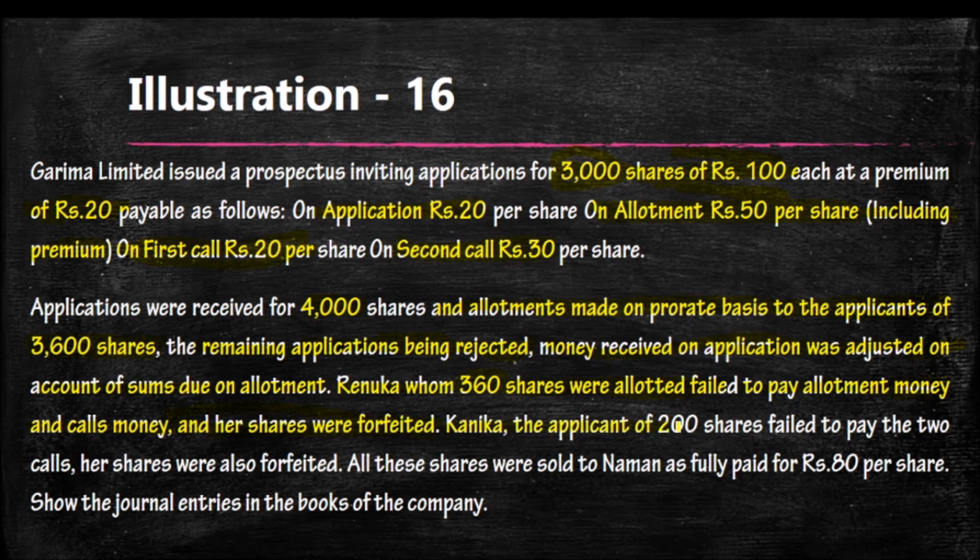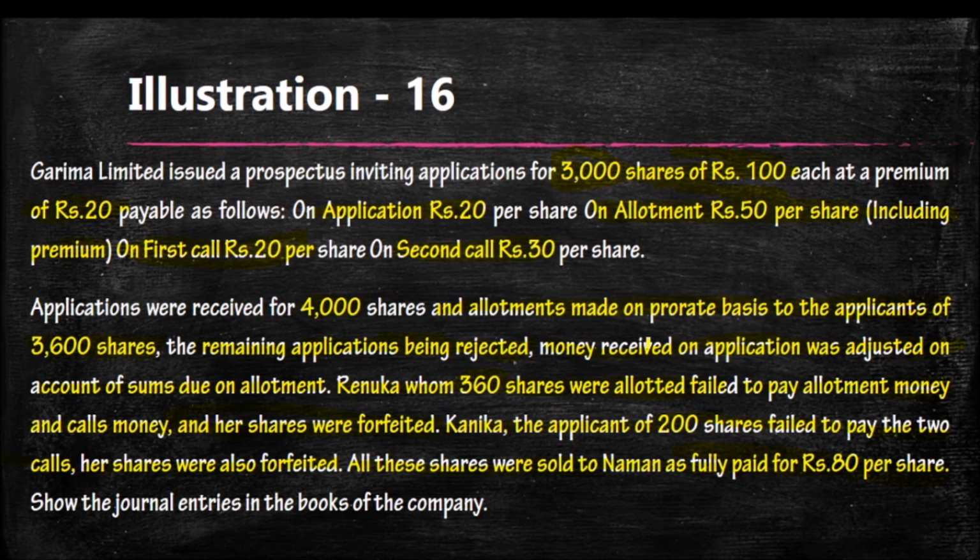Kaniga, the applicant of 200 shares, failed to pay the two calls, first call and second call. Her shares were also forfeited. All these shares were sold to Naman as fully paid up shares at rupees 80 per share. Original value 100, reissued at rupees 80. Again, there is reissue at discount.